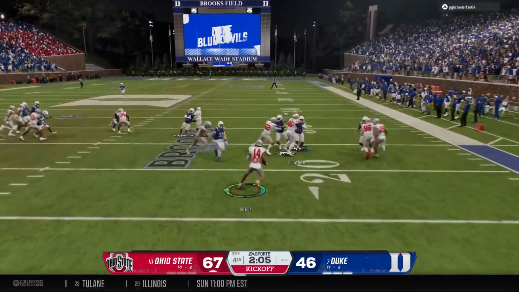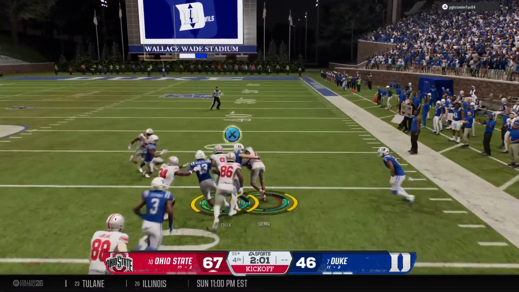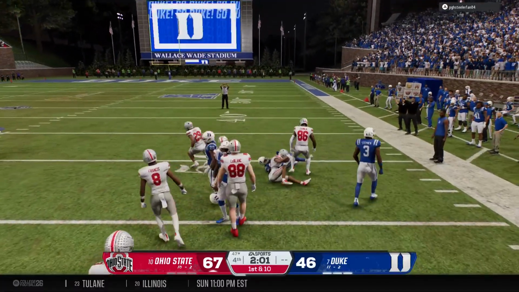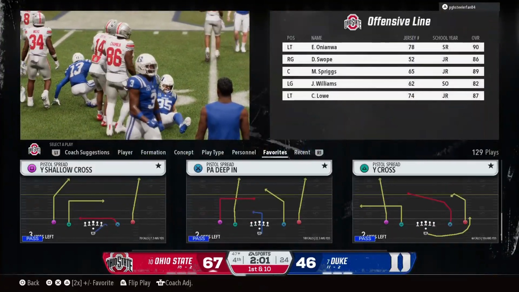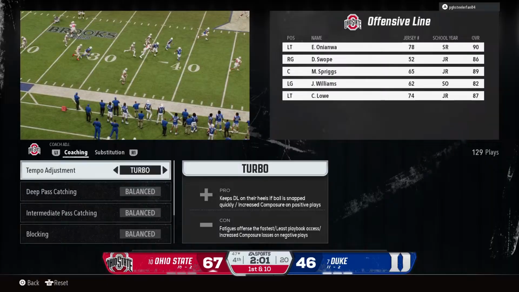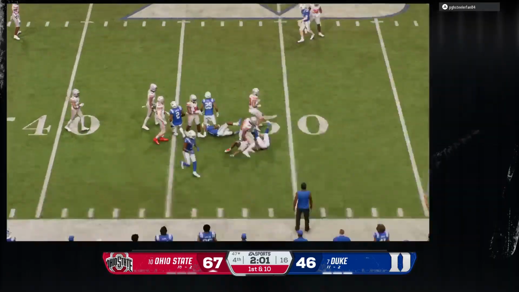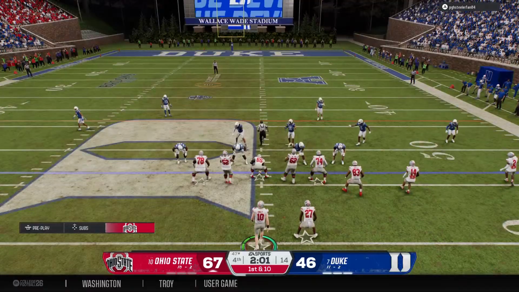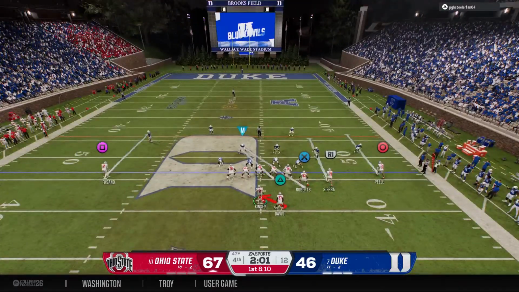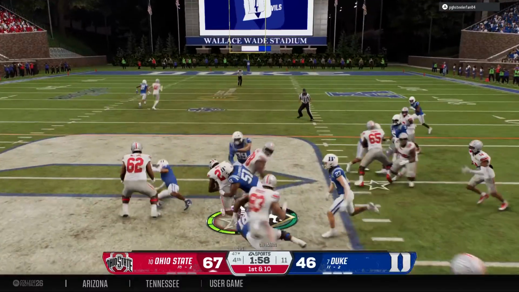And he'll bring it out from inside the 10. He's got an opening. Watch out. He's got great speed. They bring him down, but that's good work by the return team. He found the lane, and so this drive's going to start with decent field position. Here comes the powerful Buckeye offense back onto the field. They were forced to punt it last time. Now they're looking to respond and add to this lead.